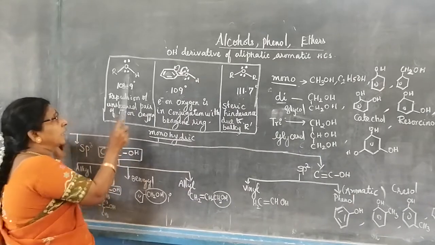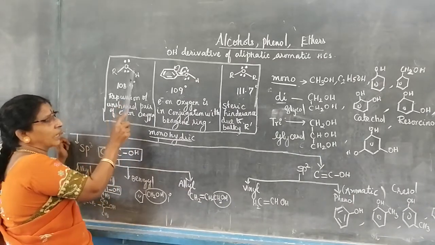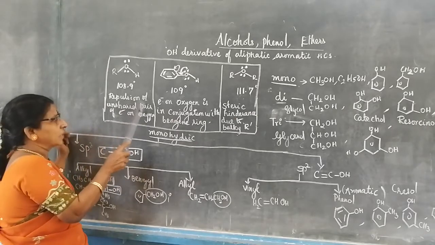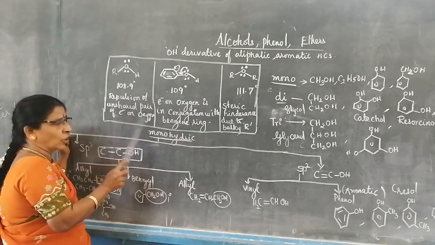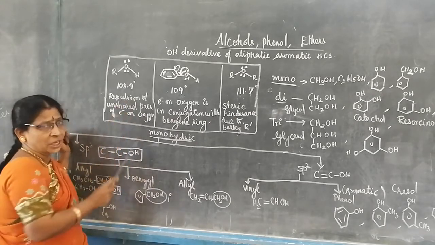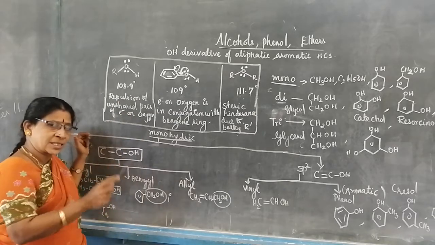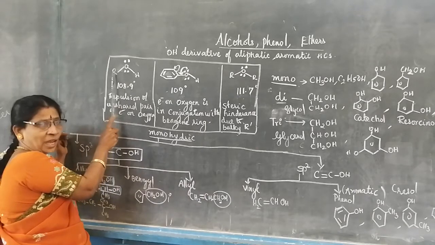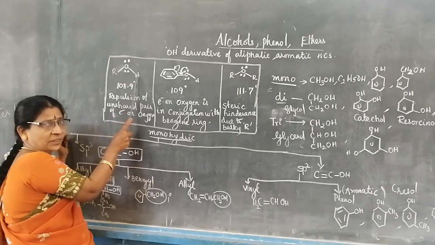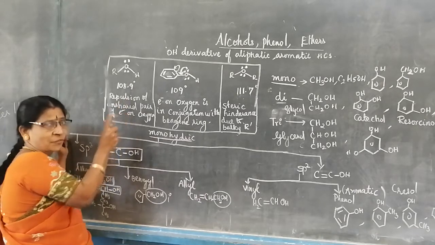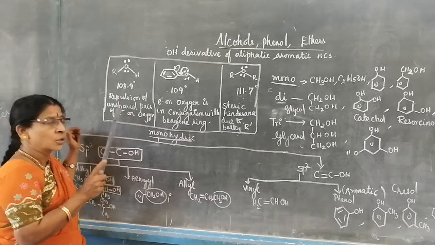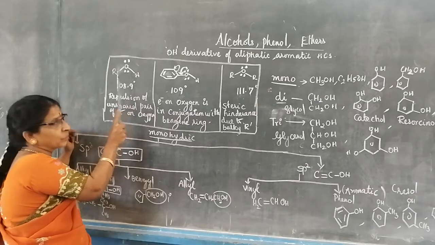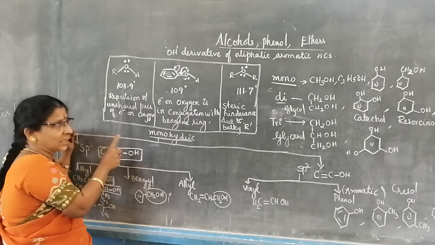What is the reason? Here, the unshared pair of electrons on oxygen get repulsion. Why are they called unshared pair of electrons? Oxygen has 6 electrons in the valence shell. One it has shared with alkyl group, one it has shared with hydrogen. So 2 pairs of unshared electrons, which repel each other. That is why its bond angle is less than tetrahedral.